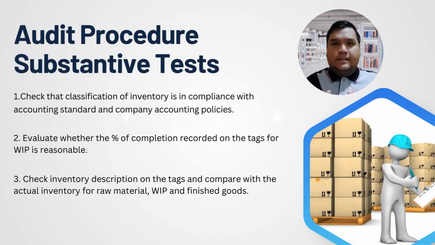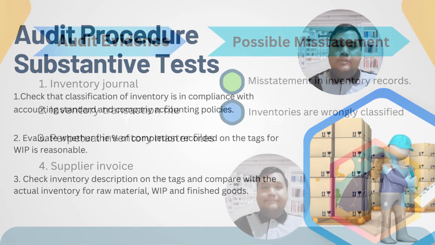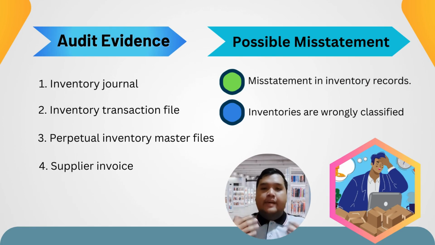First, we must check that classification of inventory is in compliance with accounting standards and company accounting policy. Evaluate whether the percentage of completion recorded on the tag for work in process is reasonable, and check inventory description on the tag and compare with the actual inventory for raw material, work in process and finished goods. After that, we get audit evidence, which is inventory journal, inventory transaction file, perpetual inventory master file, and supplier invoice. There are still possible misstatements, which are misstatement in inventory record and inventory wrongly classified.